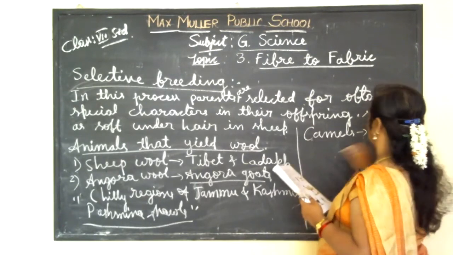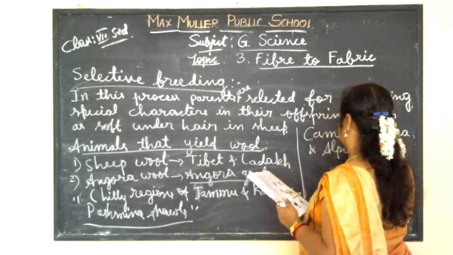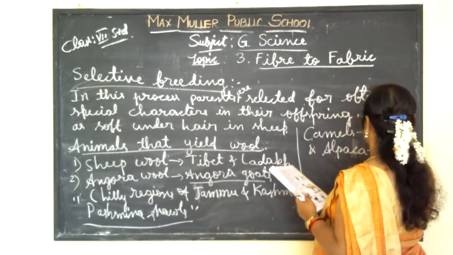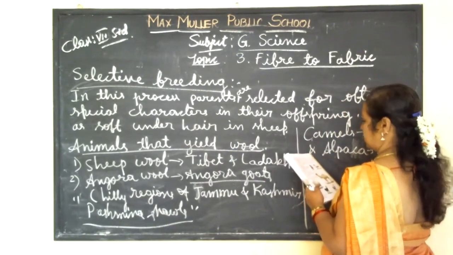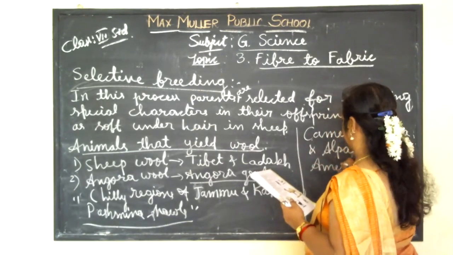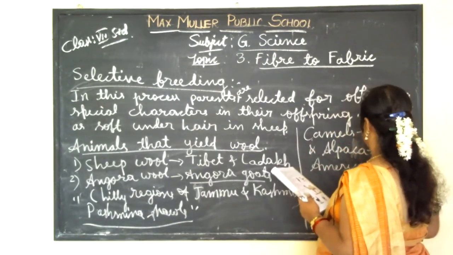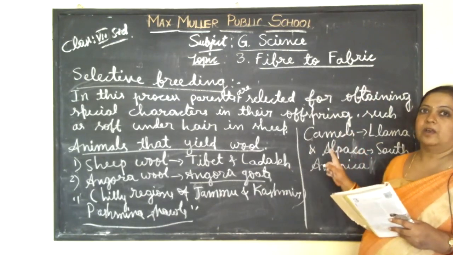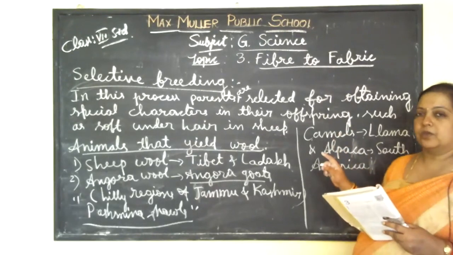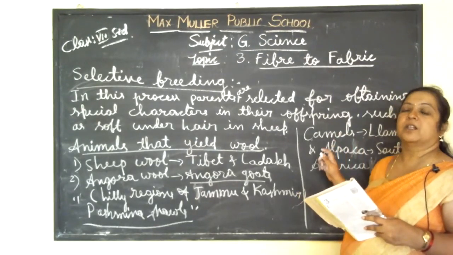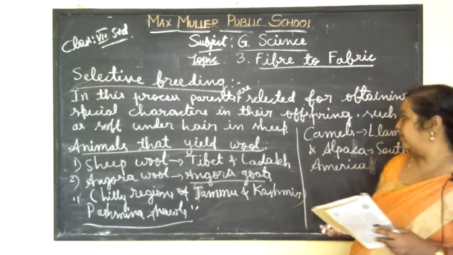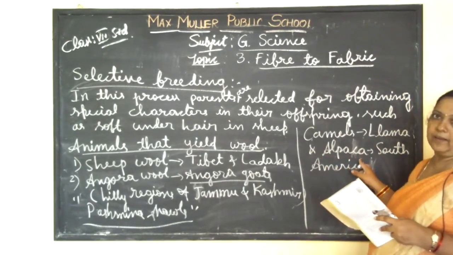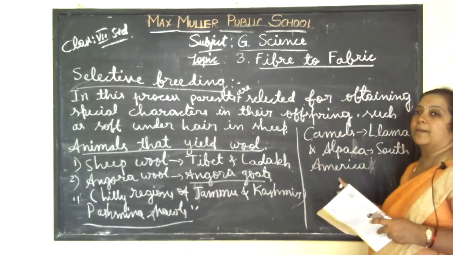Llama and alpaca are the two types of camels found in South America. The wool or fur produced on their body is removed and made into thread.